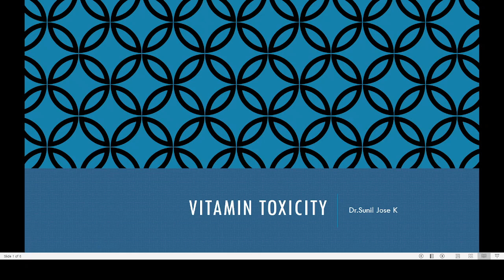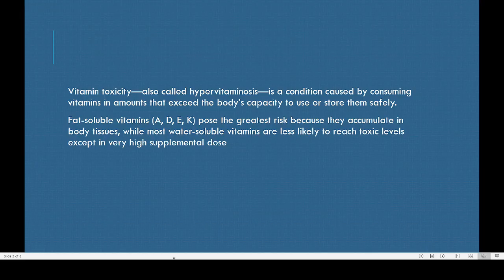So here we are discussing vitamin toxicity. What we were discussing in previous classes was mainly micronutrients, vitamins, minerals, and also the functions of different types of minerals. Now today we will be discussing a brief account on what is vitamin toxicity, which is something you have not studied earlier. Vitamin toxicity is also known by the name hypervitaminosis.